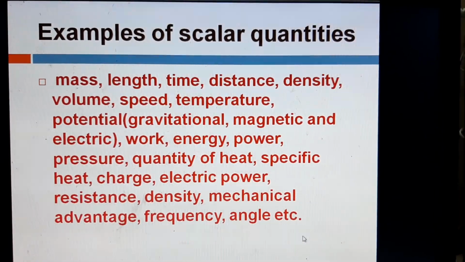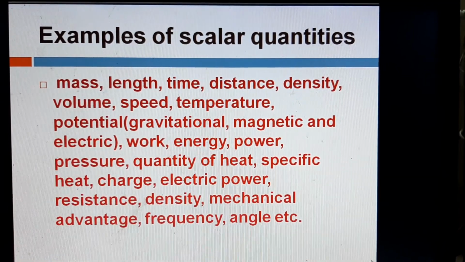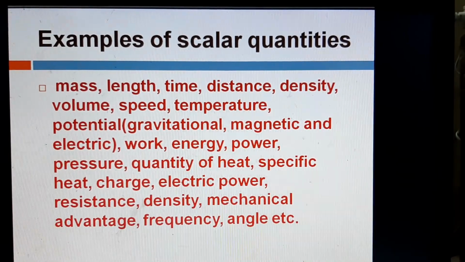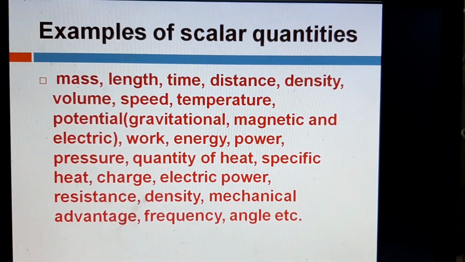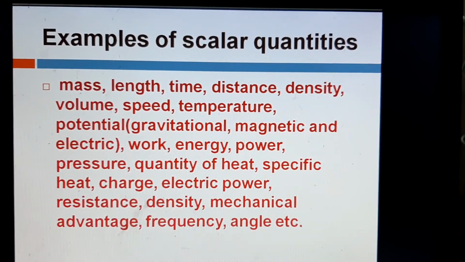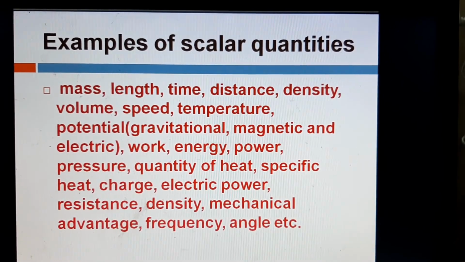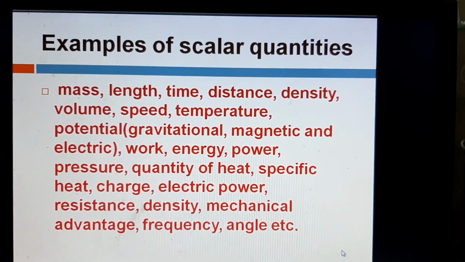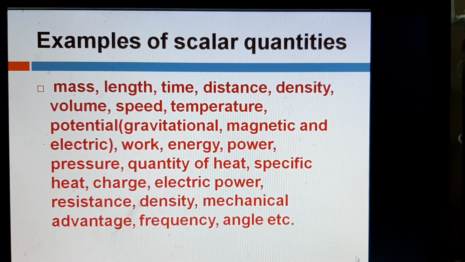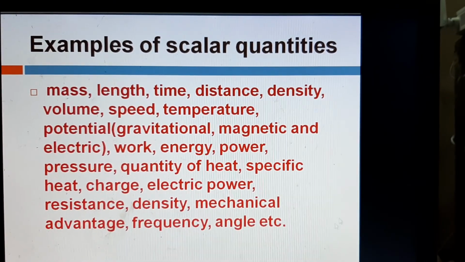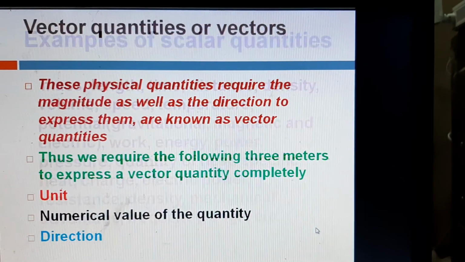You see mass, length, time, distance, density, volume, speed, temperature, potential, work, energy, power, pressure, quantity of heat, specific heat, charge, electric power, resistance, density, I think density is repeated, mechanical advantage, frequency, angle, etc. They are all scalar quantities. So sometimes something from in between can be asked. But pressure is a, so you have to write whether it is a scalar quantity or a vector quantity. So it is good to have this list with you.